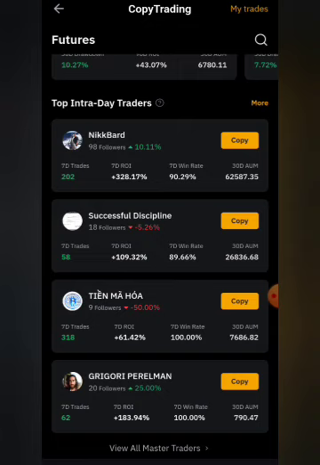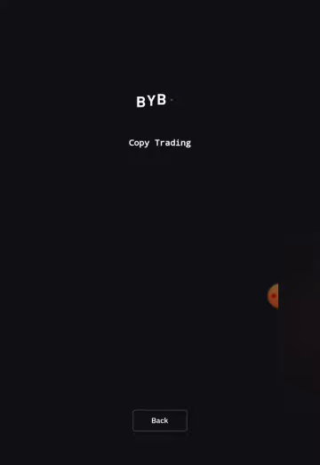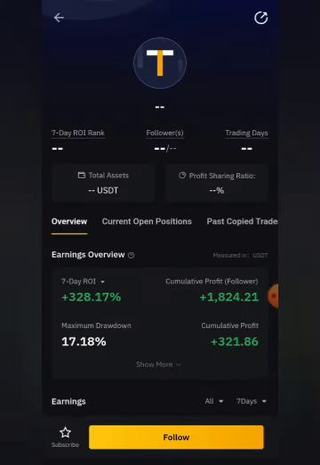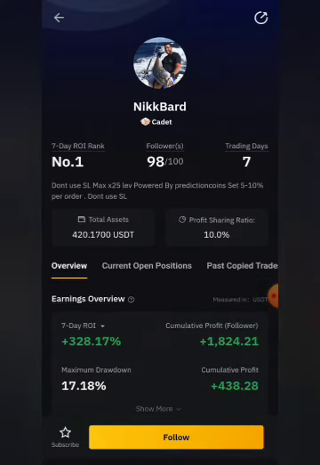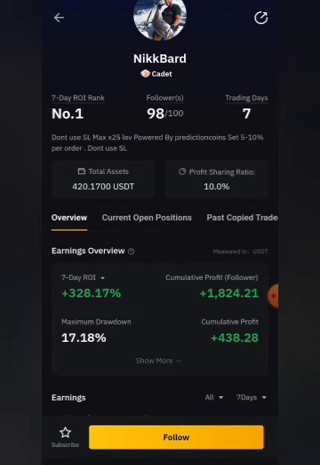You can choose to copy if you want to, but you're going to click on this particular trader, right? When you click on the trader, he's going to open his profile on Bybit. When you look at his profile on Bybit, you're going to see his total asset, the profit sharing ratio, and so on. Like this particular guy can only have 100 followers at a time. He has 98, so you might come here and his followers are already filled up to 100, which means you cannot join.